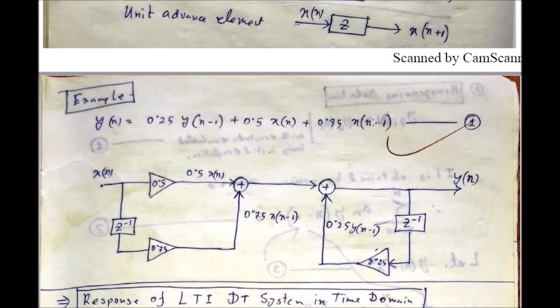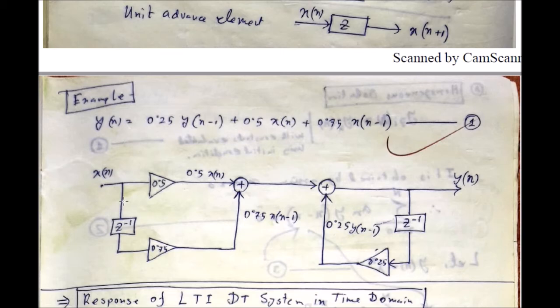First, what you have to do, at the left hand side take a point and name it x(n), and at the right hand side take another point and name it y(n), because you know that whenever you want to draw a system, the input side should be at the left side, that is the x(n) input, and the output side should be at the right hand side, that is y(n) or the output. In between them there must be some block diagram which will represent this particular equation.